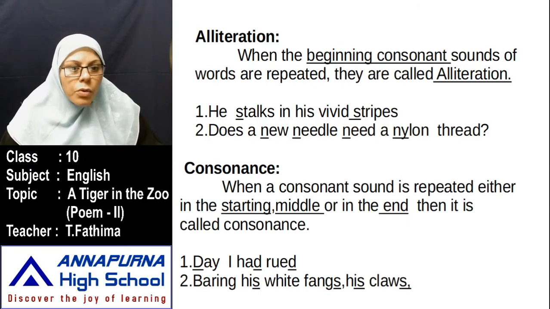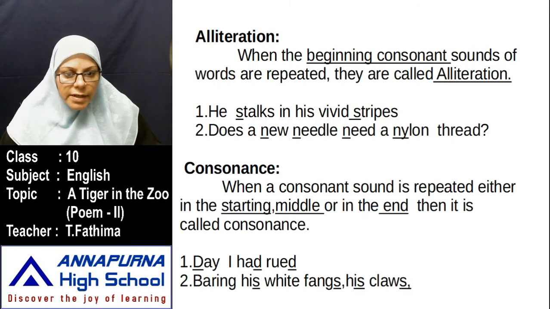"Does a new needle need a nylon thread?" New, needle, need, nylon. All the consonant sounds, you should not see the letters, children, you have to observe the sounds. "He stalks in his vivid stripes." "Does a new needle need a nylon thread?" New, needle, need, nylon. These all are consonant sounds, so they are repeated. They are called alliteration.